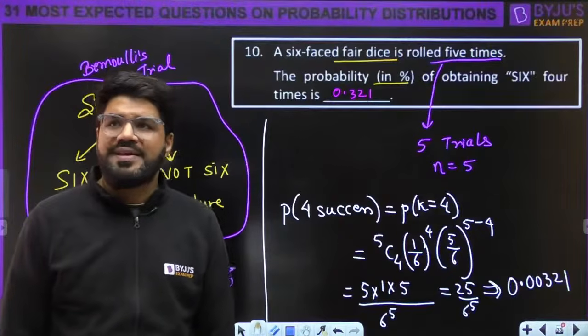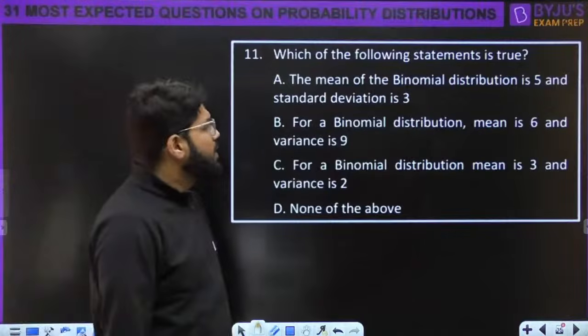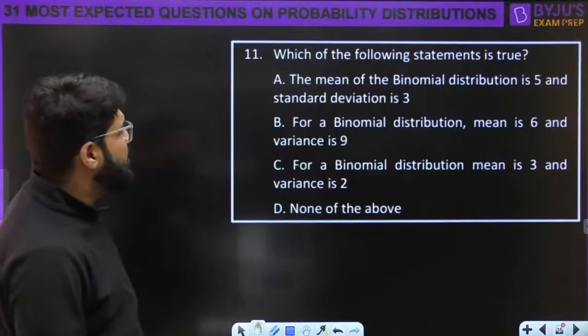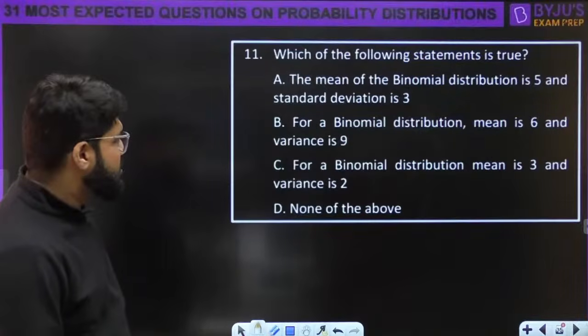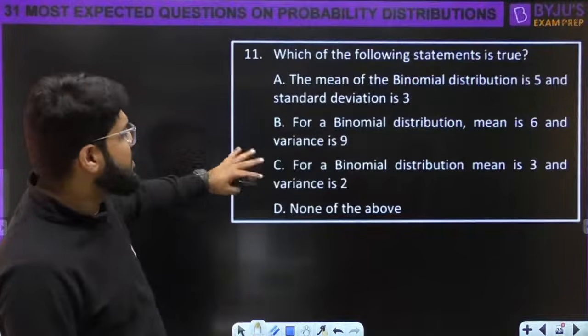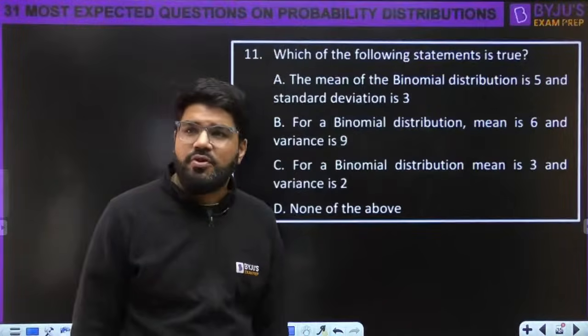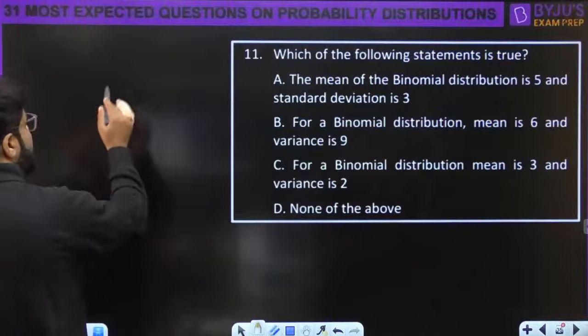Okay, next question ready for us. Which of the following statements is true? Mean of binomial distribution is 5, standard deviation is 3. Mean is 6, variance is 9. Mean is 3, variance is 2, or none of the above can be true. See, mean, variance or standard deviation is given. Very simply you have to remember, what is the mean formula, dear?